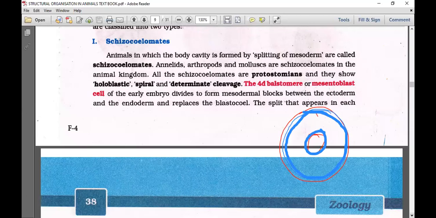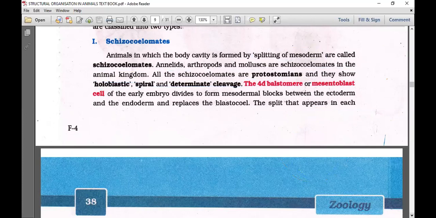Animals in which the body cavity is formed by the splitting of mesoderm are called schizocoelomates. Example: Annelida, Arthropoda, Mollusca are the schizocoelomates in the animal kingdom. All the schizocoelomates are protostomian, isn't it? The protostomia show the holoblastic, spiral, and determinate type of cleavage. Because of our kingdom Animalia series, these things are not at all new for you.